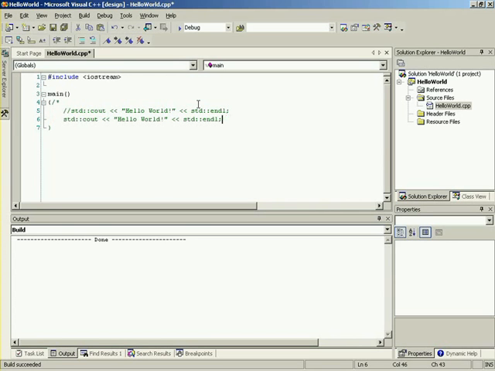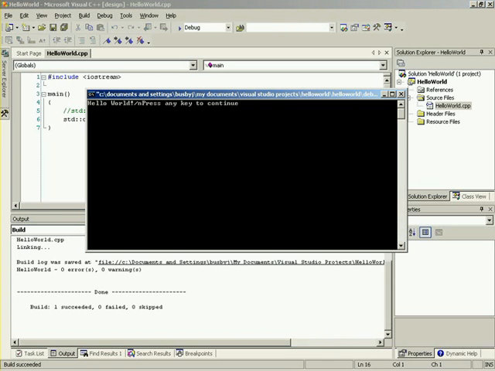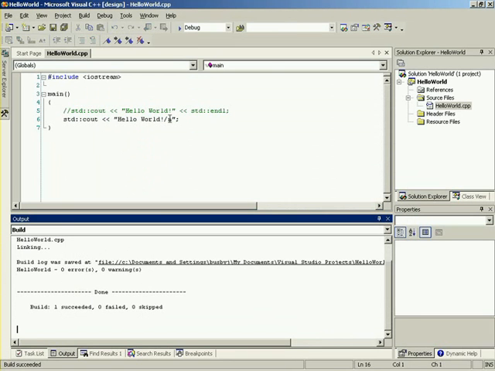Yes. So let's erase that out, and we can just comment this one piece out, and I can show you another way. Instead of using endl, we can delete all of this out, and instead we can put a \n, which means a new line. Right. It's a special character. Escape character. There you go. So if we compile this again, we can just press Control F5 and it'll say, do you want to build these? We can say yes, and then it builds it and runs it. But you'll notice something very, very interesting. I actually used the wrong one. So let's press space on this, and let's go into here, and let's change this over to the other backslash.